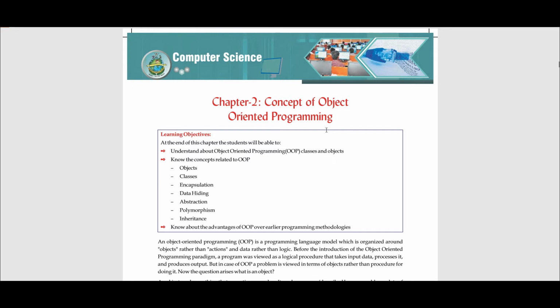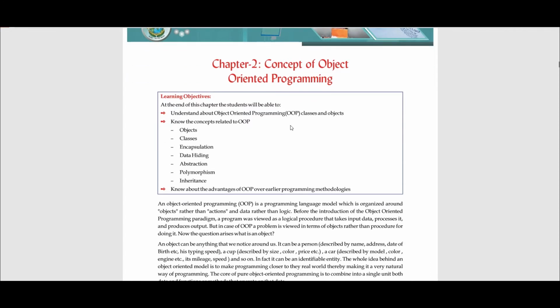Okay, so chapter number 2 deals with the concept of object oriented programming. This chapter specifically deals with the theoretical part of it. Later, in the upcoming chapters, we will be dealing with the programmatical concepts and how to use objects in our real life programs. For now this is more like a storytelling about object oriented programming, and later on we will see them in action. In this chapter we will also be discussing the core concepts: objects, classes, encapsulation, data hiding and all the other concepts.